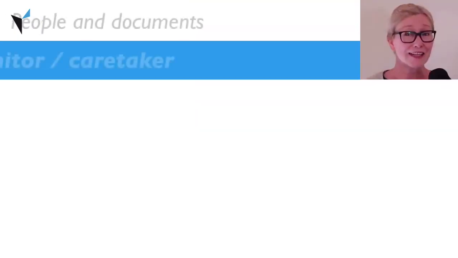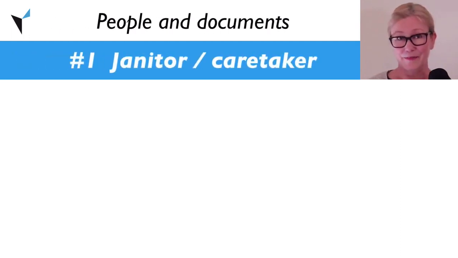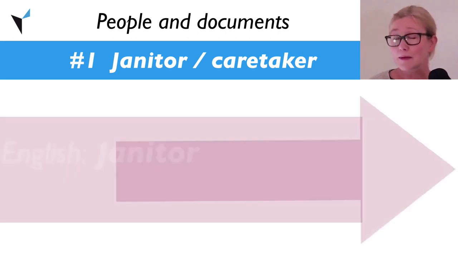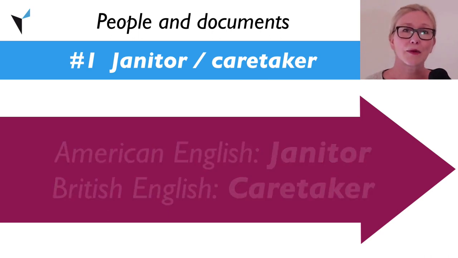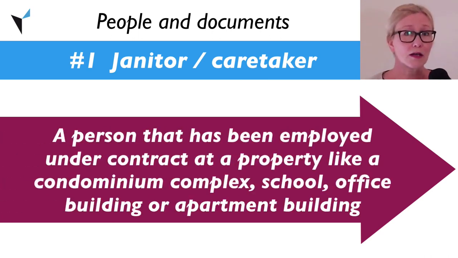First up is janitor or caretaker. The first point to note here is that the term janitor is typically used in American English, and the term caretaker is more standard in British English. A janitor or a caretaker is a person that has been employed under contract at a property like a condominium complex, a school, an office building, or an apartment building.